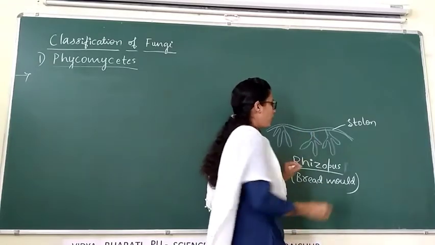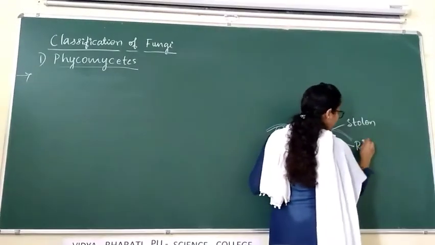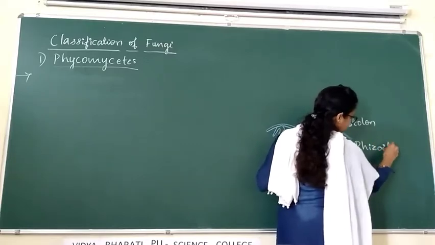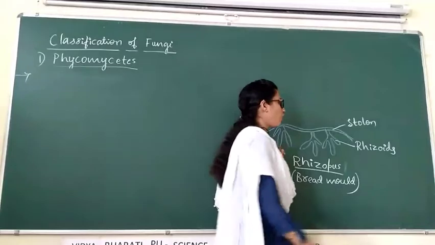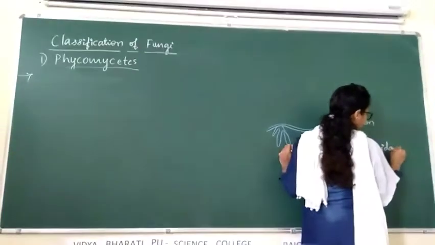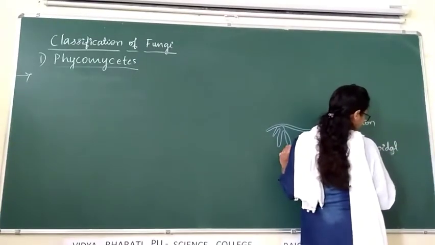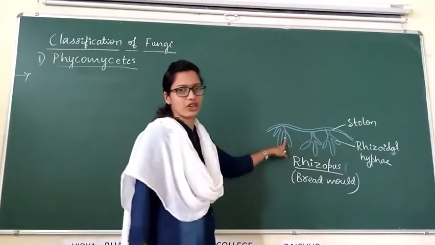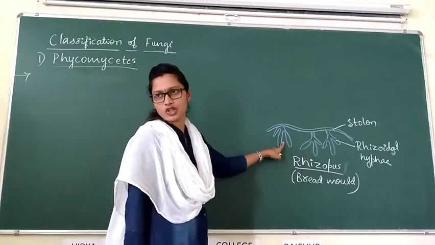The stolon is present on the soil, and these are root-like structures that are called as rhizoids or rhizoidal hyphae.